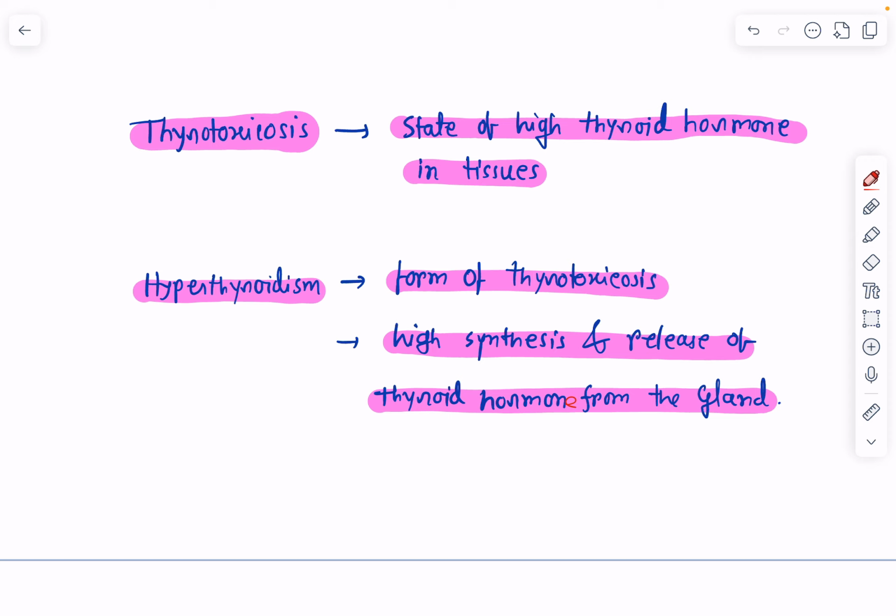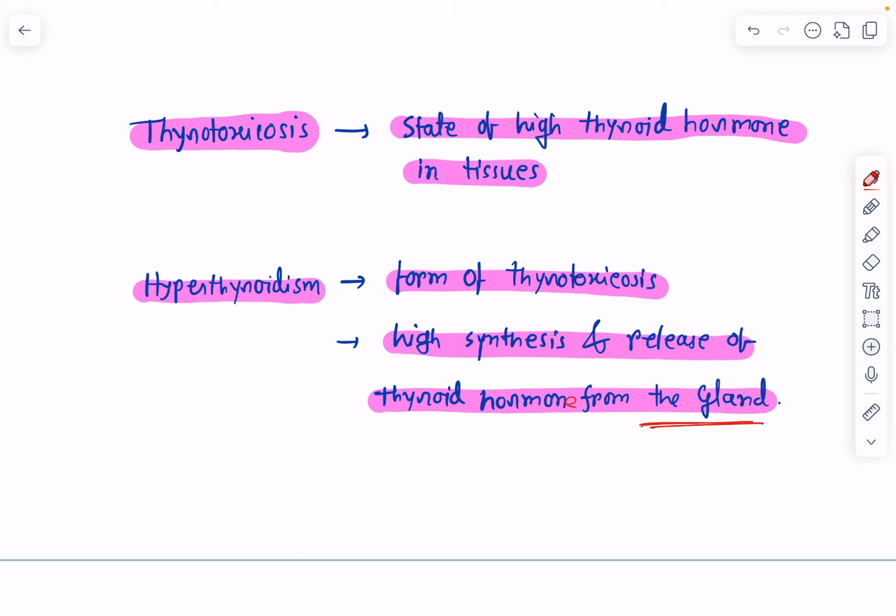So thyrotoxicosis may be due to hyperthyroidism and may be due to other causes also, which may result in increased thyroid hormone in tissues, okay? But hyperthyroidism is due to hyperfunctioning of the thyroid gland, resulting in increased synthesis and release of thyroid hormone from the gland.